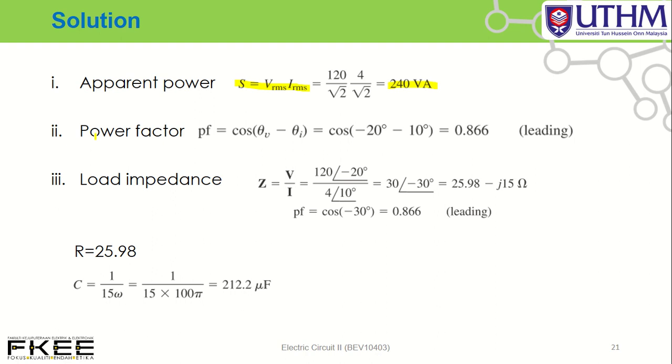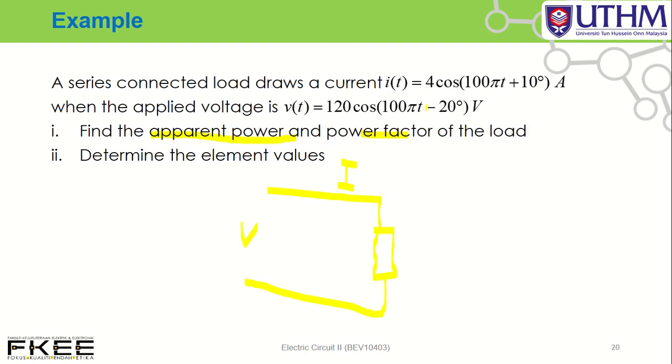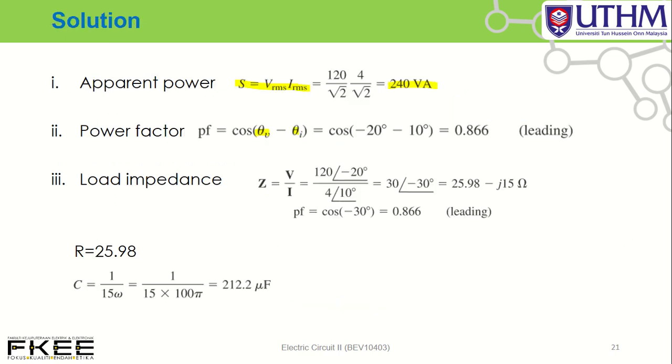Okay, power factor, how to determine power factor? Equal to cos of theta V minus theta I. What is theta V? Theta V is minus 20, theta I equal to plus 10 degrees. So you can get 0.866. Leading or lagging?